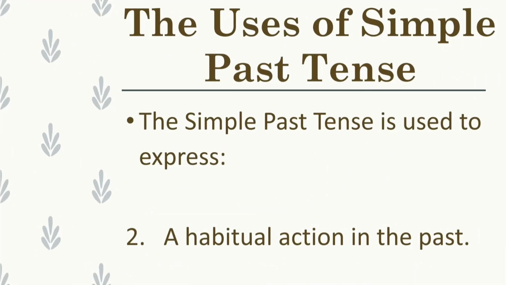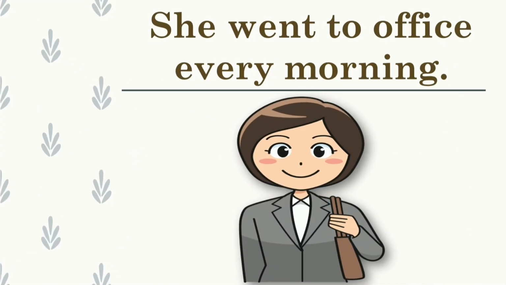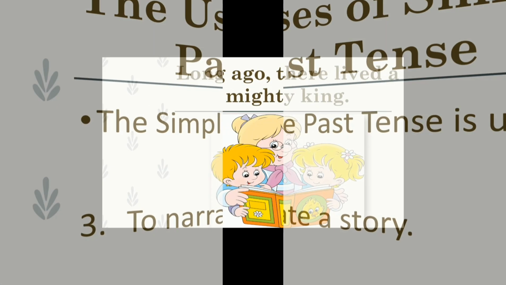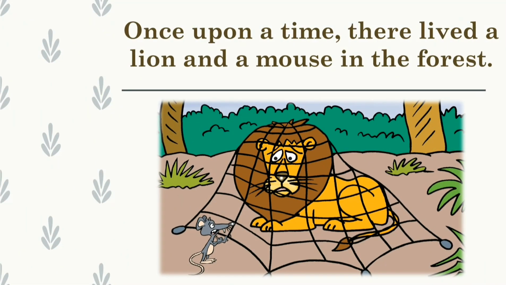The simple past tense is also used to express a habitual action in the past. For example, she studied many hours every day. She went to office every morning. To narrate a story, always the simple past tense is used. For example, long ago there lived a mighty king. Once upon a time, there lived a lion and a mouse in the forest.